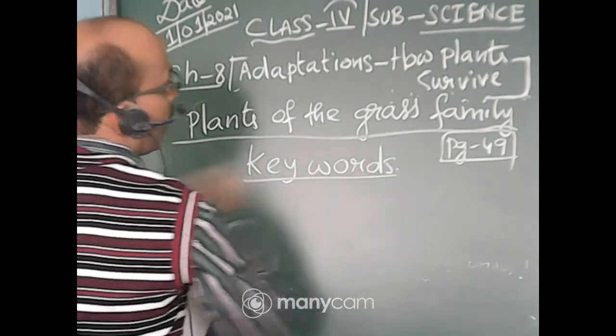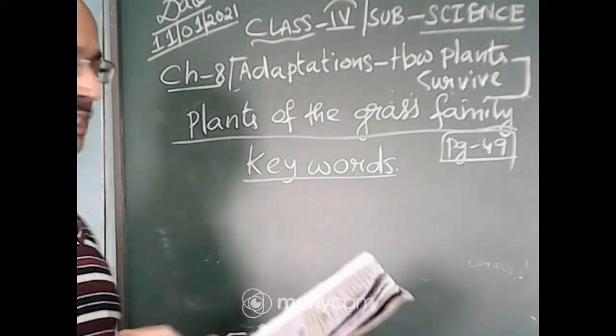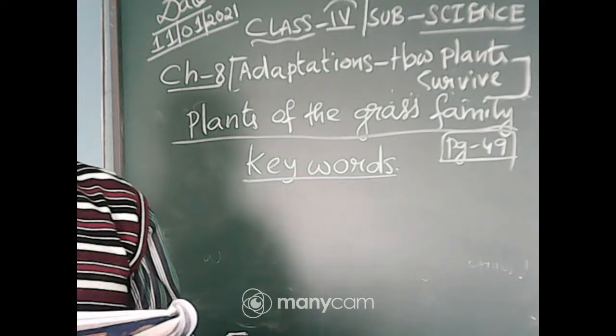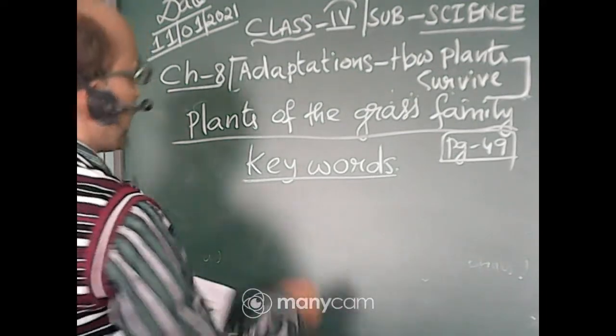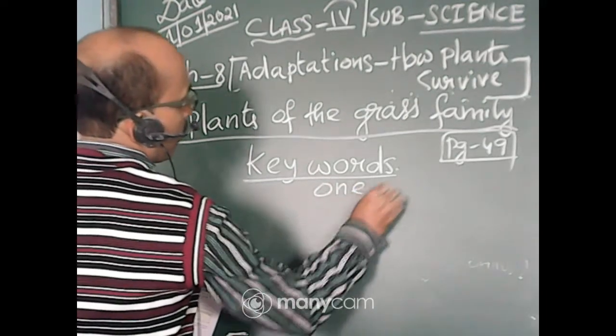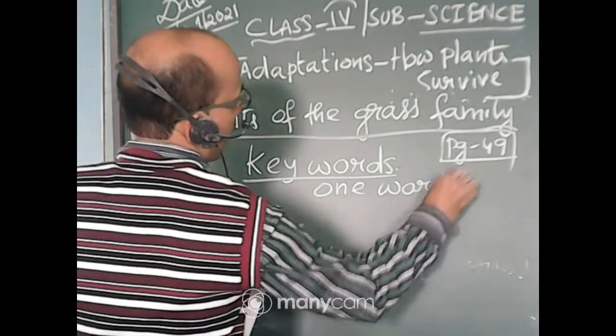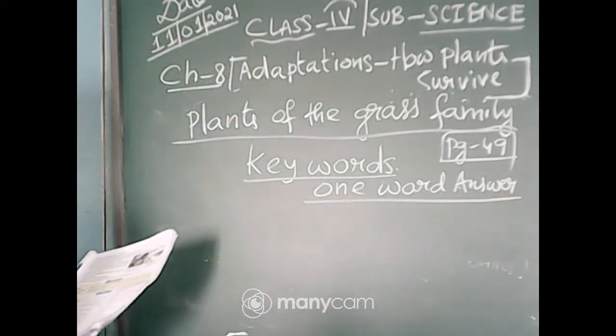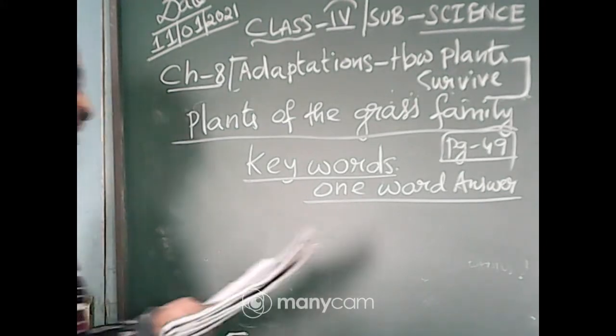Keywords we'll discuss now. These are on page number 49 in your science book. See here. Keywords are one word answers. For example, I am just showing you one.